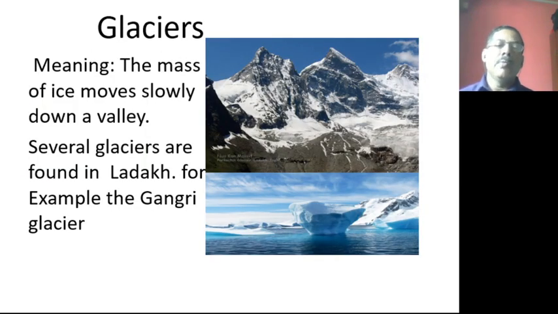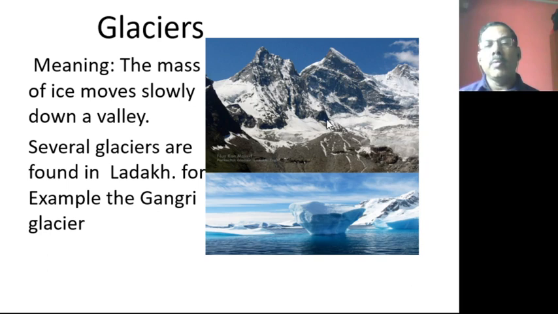Now coming to the glaciers. What is the meaning of a glacier? By seeing the picture only you will be able to identify mountains covered with ice. When they are covered with ice, they move towards the downside.